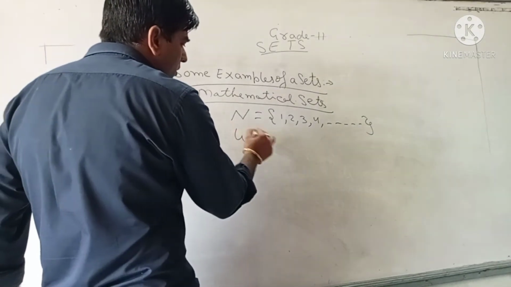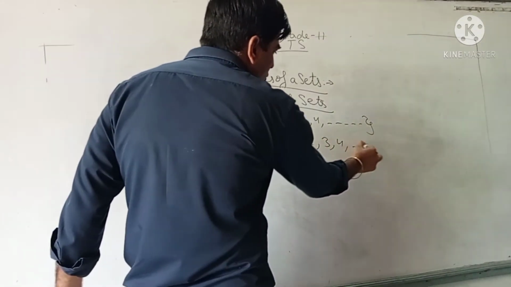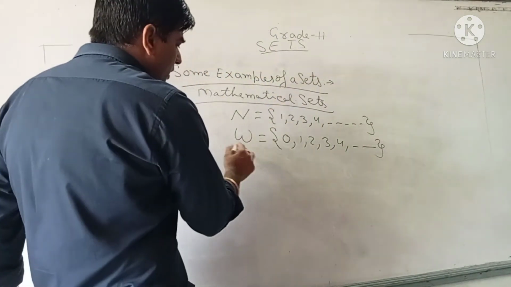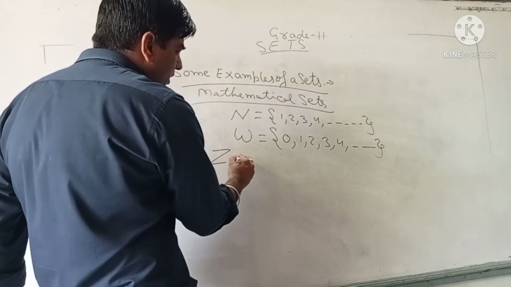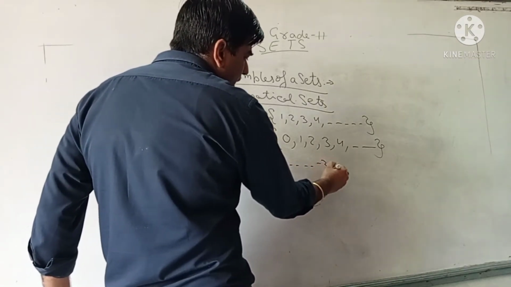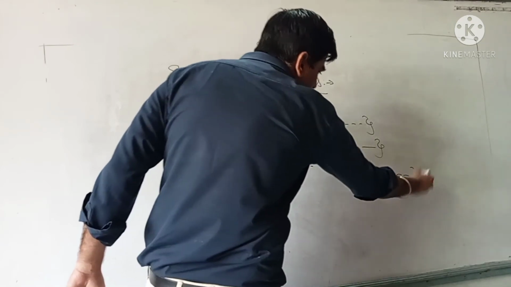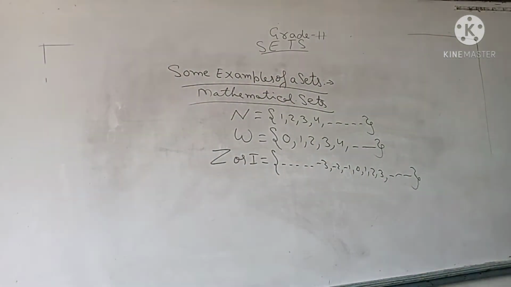Then whole numbers: 0, 1, 2, 3, 4, and so on up to infinity. Then the set of integers: -3, -2, -1, 0, 1, 2, 3, from minus infinity to infinity. These are some mathematical sets which you have already done.